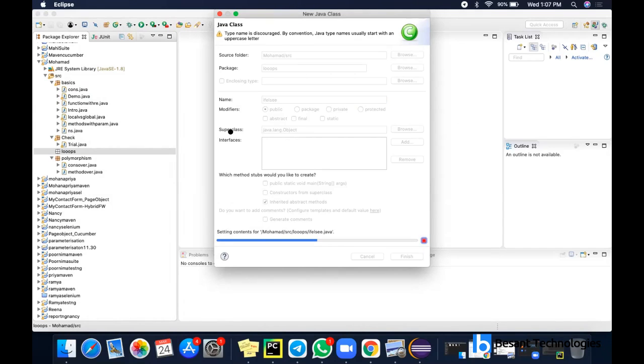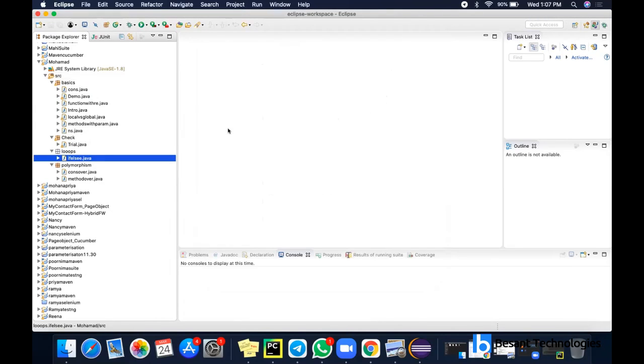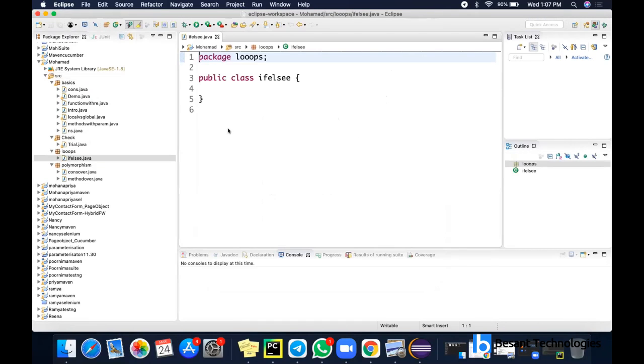So we will have a condition. If that condition is true, the if block will be executed. Otherwise, the else block will be executed. So else if is also there, ma'am? Yeah, that is called nested if else. We are going to see it now.